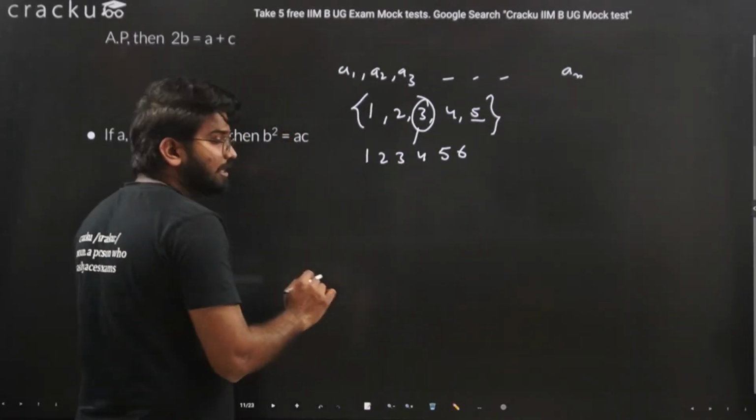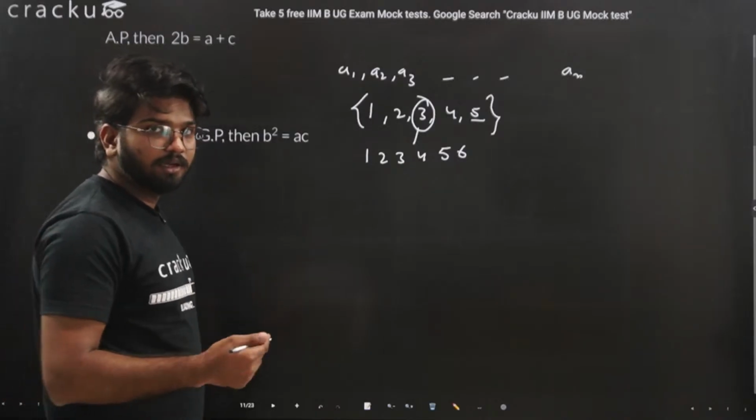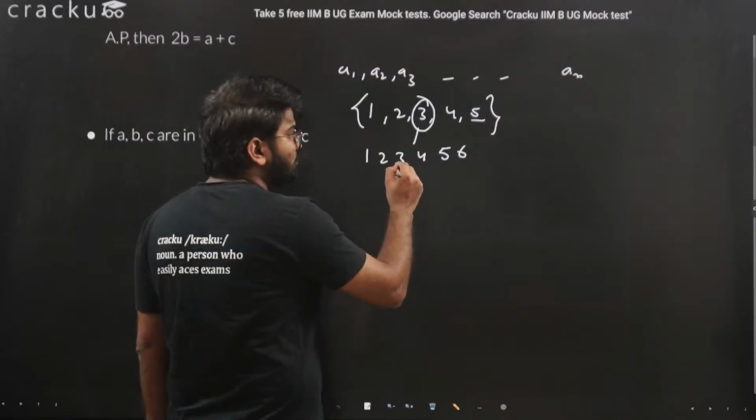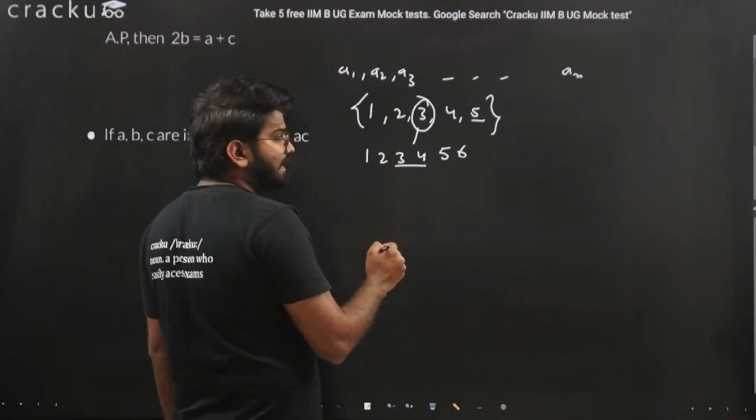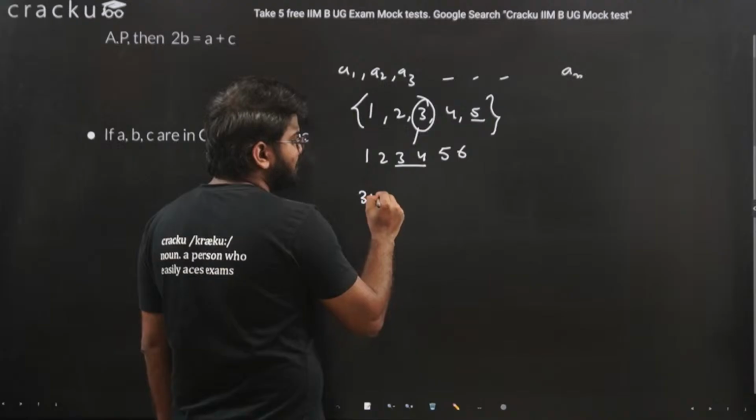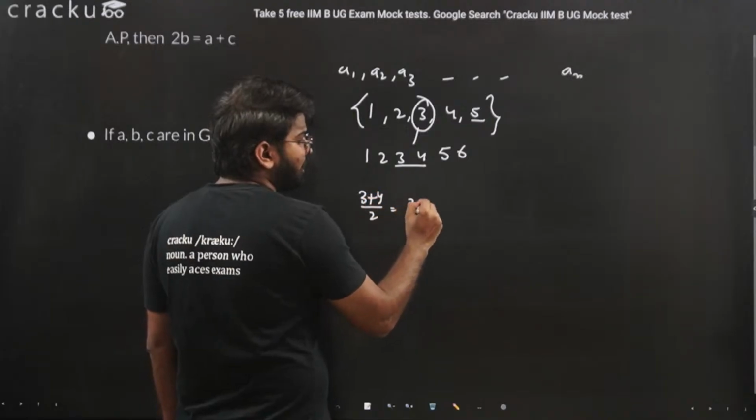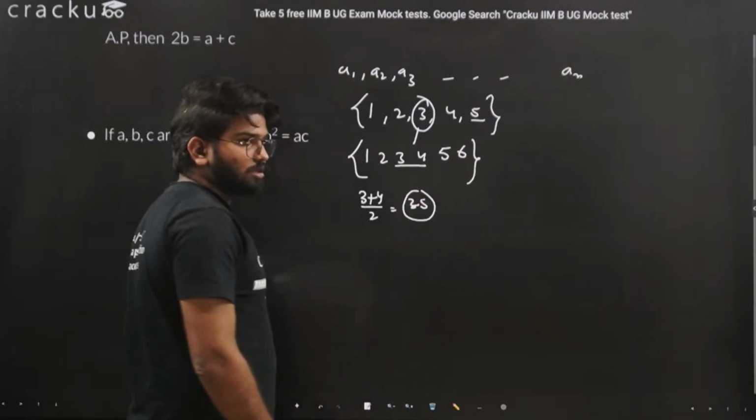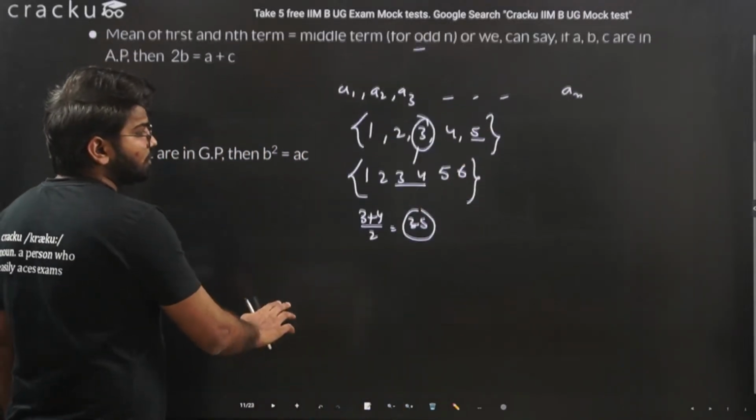In this case, the number of terms is even. So the mean will be the mean of the middlemost two terms. The middlemost two terms are 3 and 4. The mean of this is (3 plus 4) divided by 2, which is 3.5. So the mean of this sequence will be equal to 3.5.